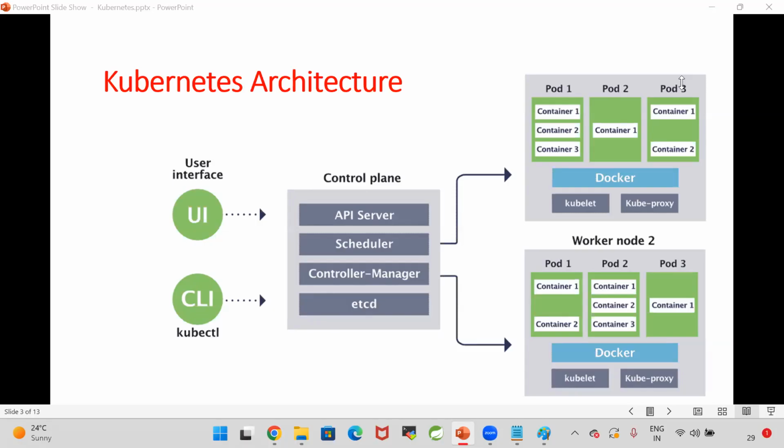Containers will be executed in the worker nodes. So that's why the Docker is required to run the container. In the worker node, Docker will be installed. Are we installing Docker in the master node, the control plane?